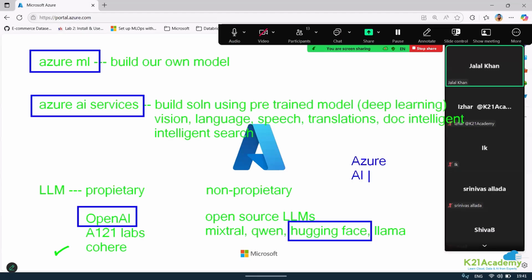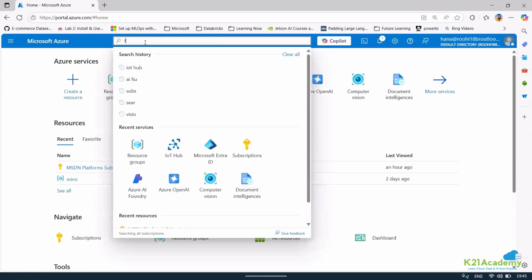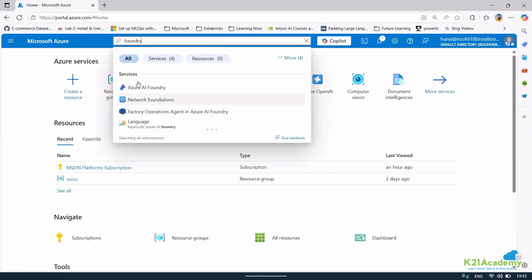Those who have taken the course recently must be aware of Azure AI Foundry, but those who have taken the course lately must be new to it, or maybe have not explored Azure AI Foundry in the way it is available right now. So we have something called Azure AI Foundry. To use it, we can come here and just type Foundry and go to Azure AI Foundry.